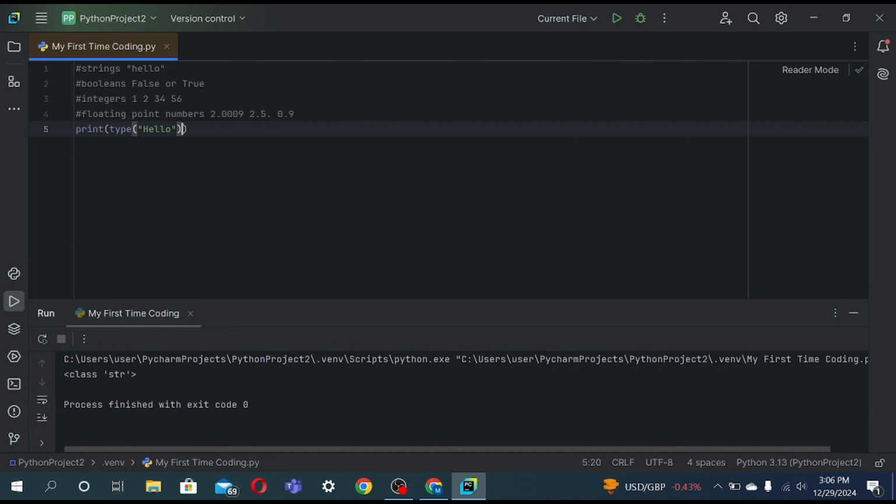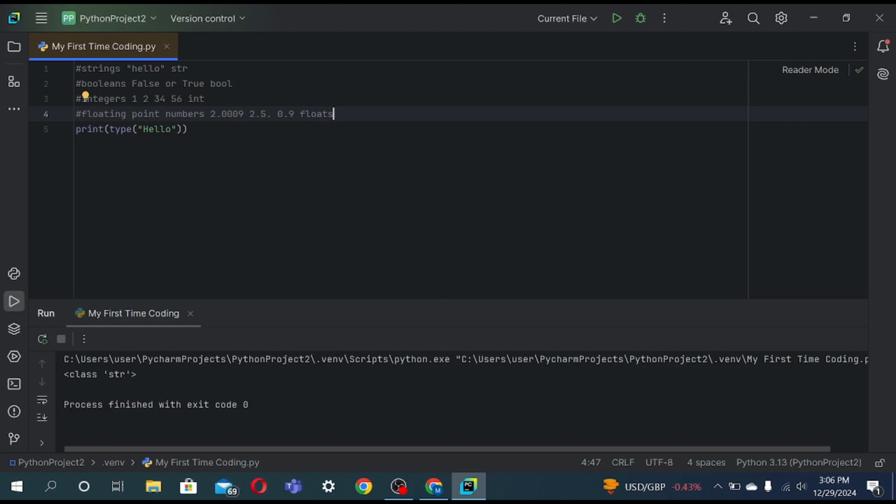The output is class string. STR stands for string, and by the way, I should also show you the short forms. Str means string, and bool means booleans, and integers mean int, and floating point numbers are floats. Okay. So if you don't believe me, you just see what I'm typing.